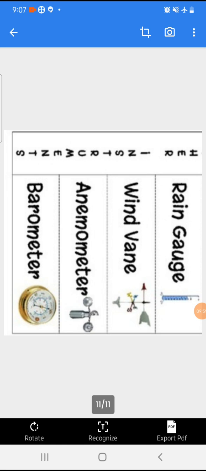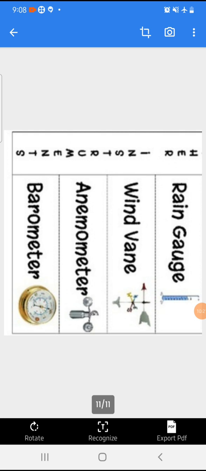Next, the anemometer also. What is an anemometer? It is an instrument called the cup anemometer, which helps to measure the speed of the wind. So we can measure the speed of the wind by using this instrument, which is called the anemometer. The speed of the wind is measured in kilometers per hour.